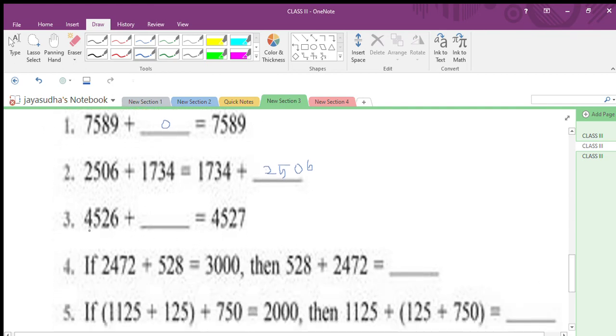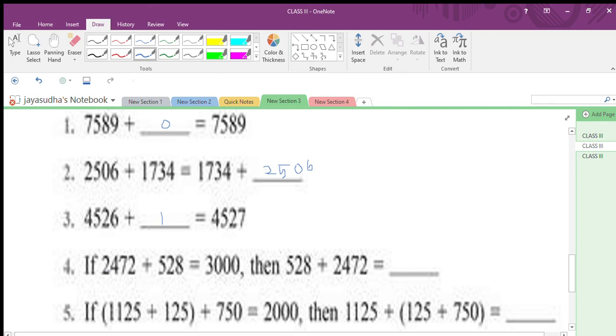Listen here. 4526 plus dash, so the answer is what? 4527. The successor of the given number. This answer is the successor of the given number. How do you get the successor of a number? By adding 1. By plus 1. Are you okay? Now move on to the next question.